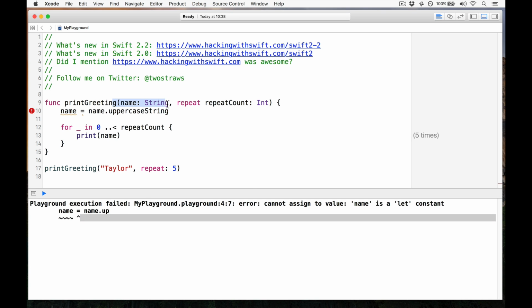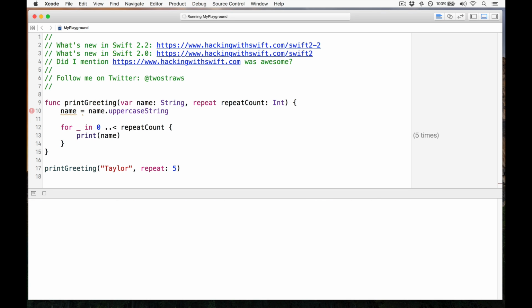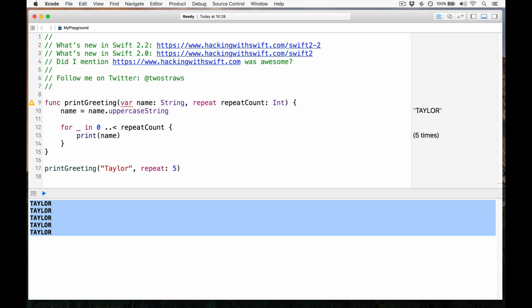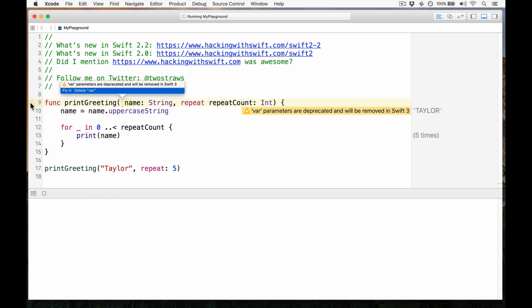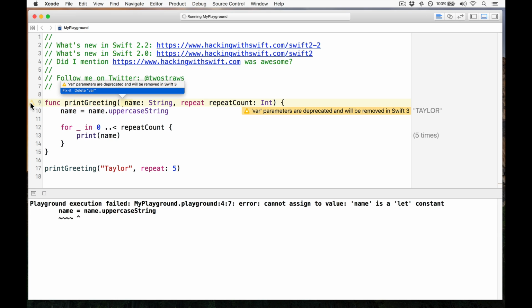These things are passed in as constants, so you can't modify them as variables here. It doesn't work. Before Swift 2.2, you could have written var name, which meant make this thing variable when it comes in. And now it's printing out Taylor in uppercase. However, here's the warning symbol, a red underline. Yes, the var has been deprecated and will be removed in Swift 3.